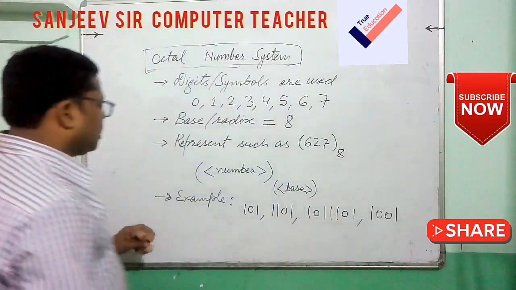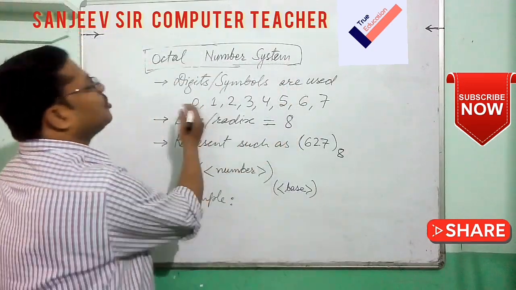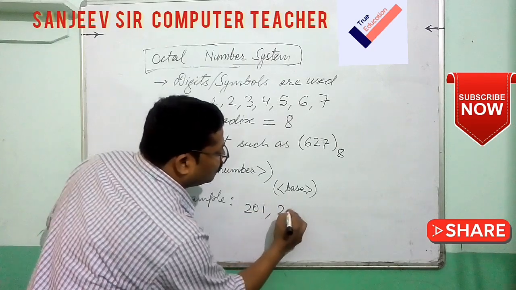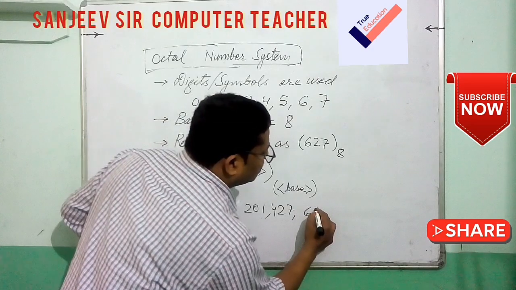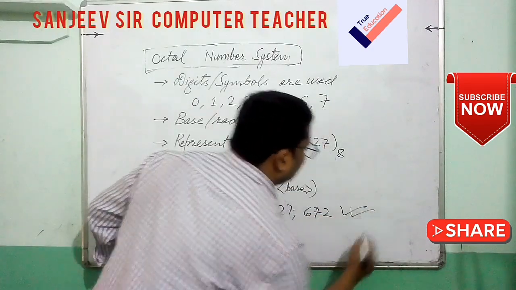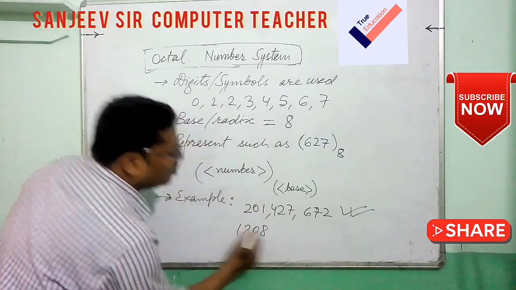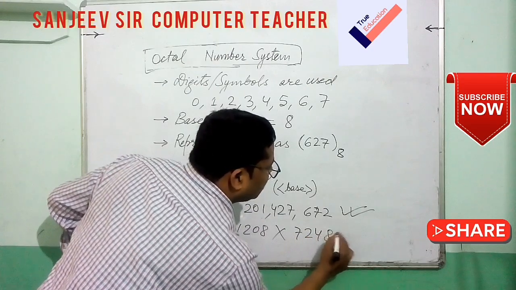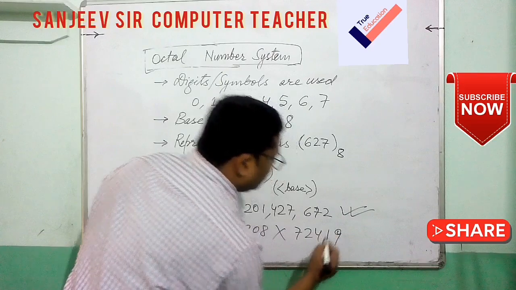Now for examples, any combination of 0 to 7, like 2 0 1, 2 7 8 4 7, 6 7 2. These are all correct in octal. But when we write 2 0 8 1 0 2 8, this is wrong. 7 2 4 8 9, or 1 9, this is also wrong.